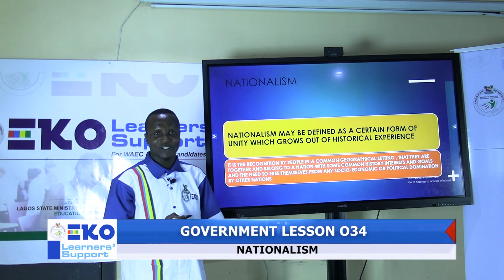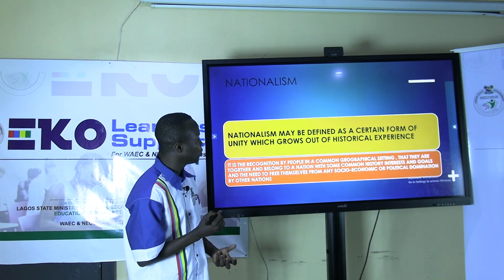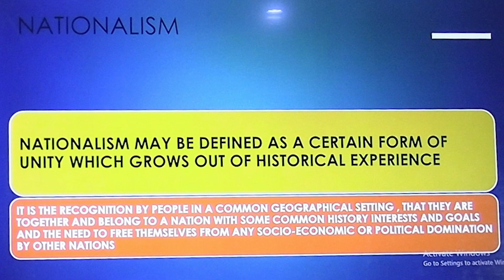Nationalism. What is nationalism? Nationalism may be defined as a certain form of unity which grows out of historical experience. It can also be defined as the recognition by people in a common geographical setting that they are together and belong to a nation with some common histories and goals, and the need to free themselves from any social, economic, or political domination by other nations.